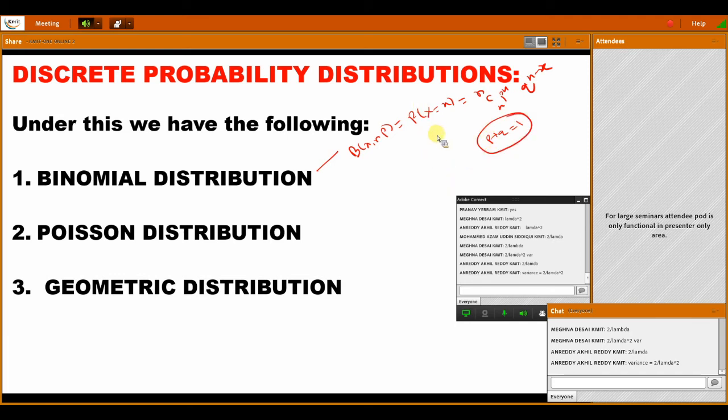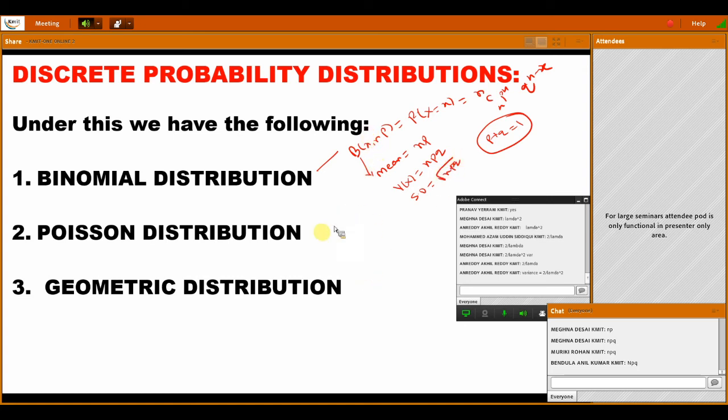Another one is what is the mean of binomial distribution? Anyone? Mean of binomial distribution: np, very good. Then variance of binomial distribution: npq. Standard deviation is root over npq.